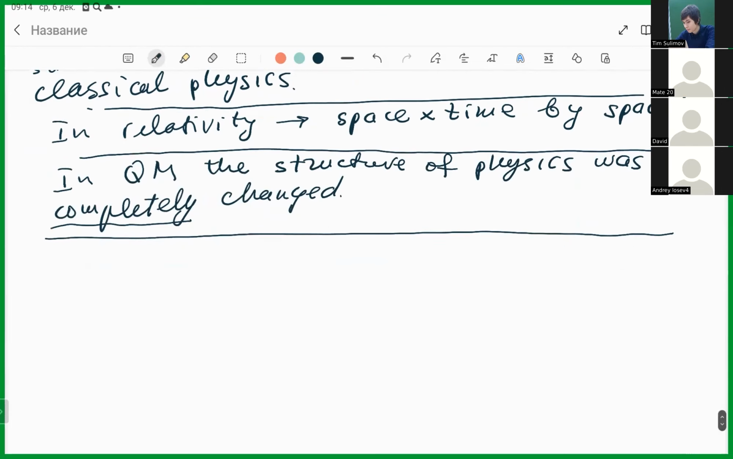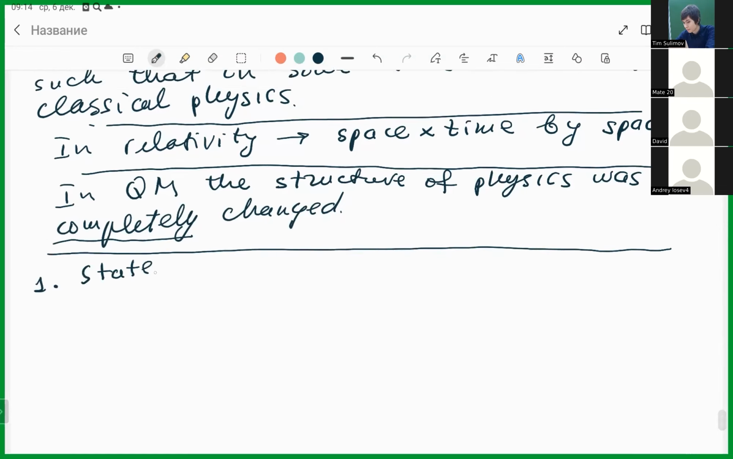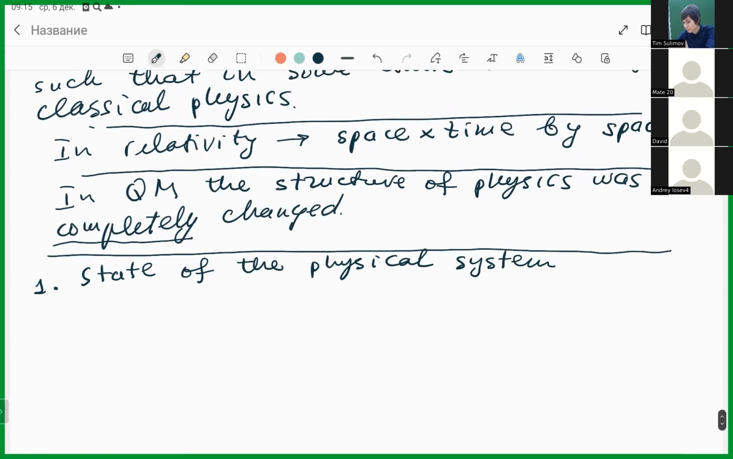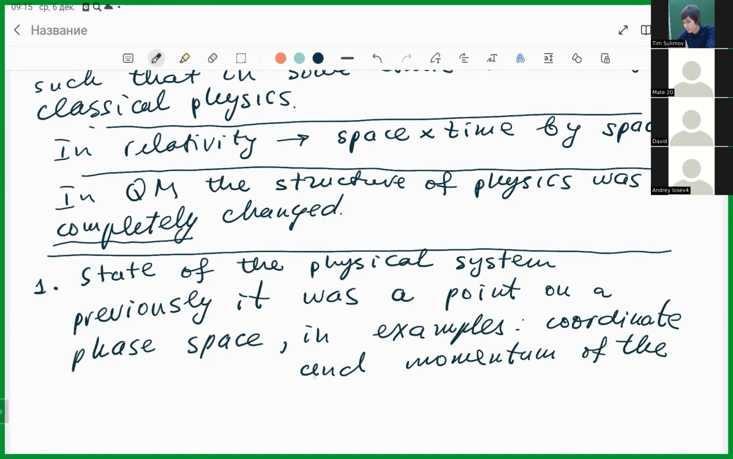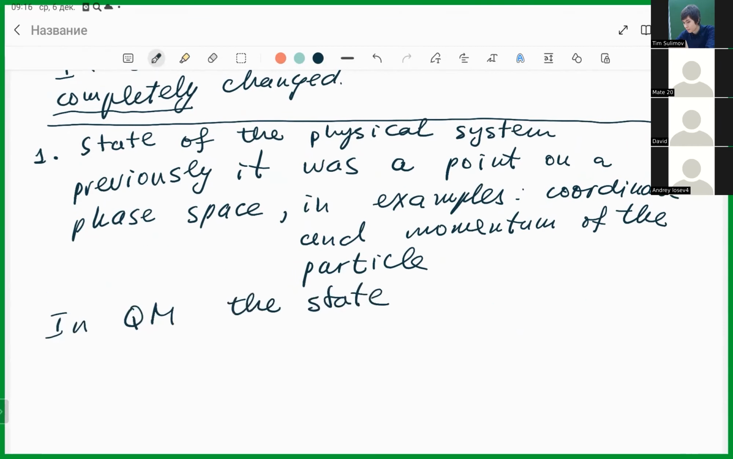So let me explain what was the greatest change made by Dirac. First, state of the physical system. It is a philosophical category, state. So previously, it was a point on a phase space. In examples, coordinate and momentum of the particle. Now, the state is a projective line in a Hilbert space.